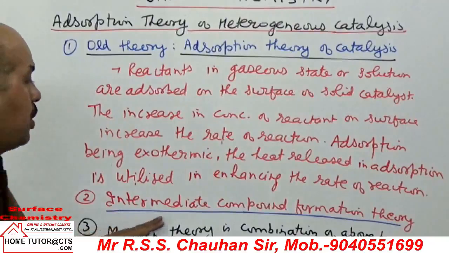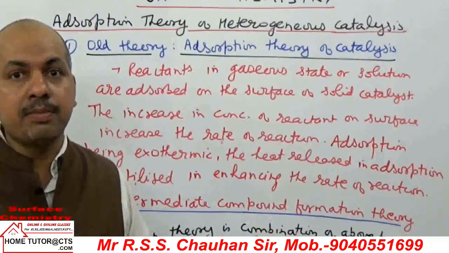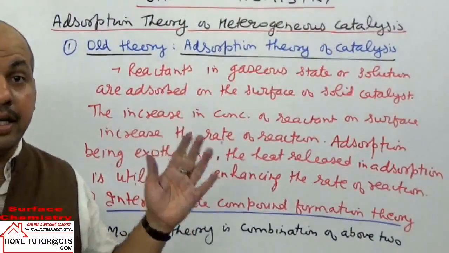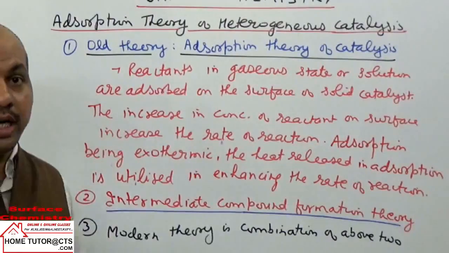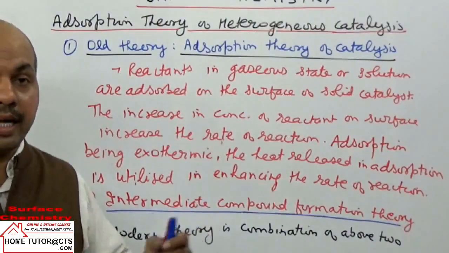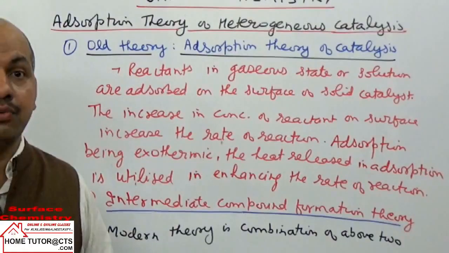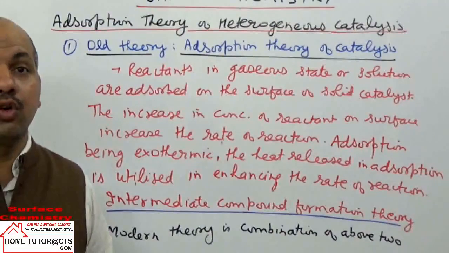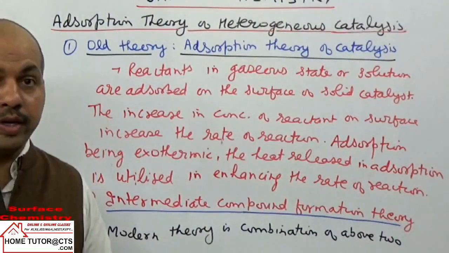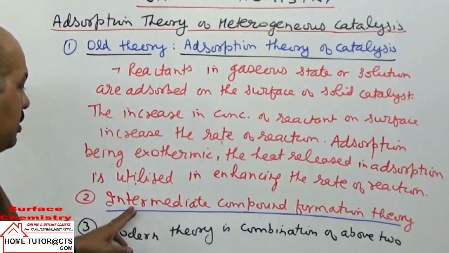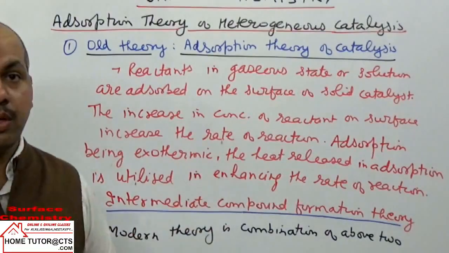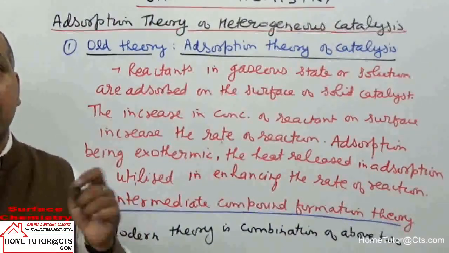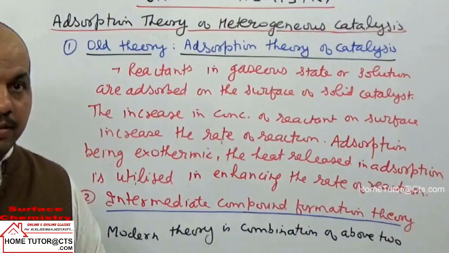अगला था इसमें इंटरमीडिएट कंपाउंड फॉर्मेशन थ्योरी. It has been explained, if you remember and recall, in the topic taken in chemical kinetics, that the reaction will follow a path of lower activation energy because the catalyst will combine with the reactant and they follow intermediate, they change the reaction mechanism, they follow a path of lower activation energy. So in the lower activation energy they will form one complex, they will form one intermediate compound by reacting or combining with the reactants, for whose formation the lower energy is required for activation.